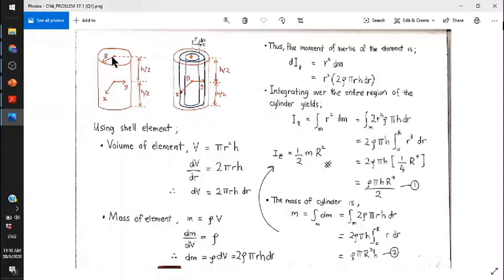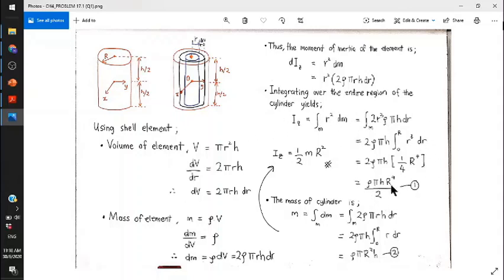So just write 0 to R, and then r cubed dr. Do the integration process as usual and you will get rho pi h R to the power of 4 over 2. This is the answer.